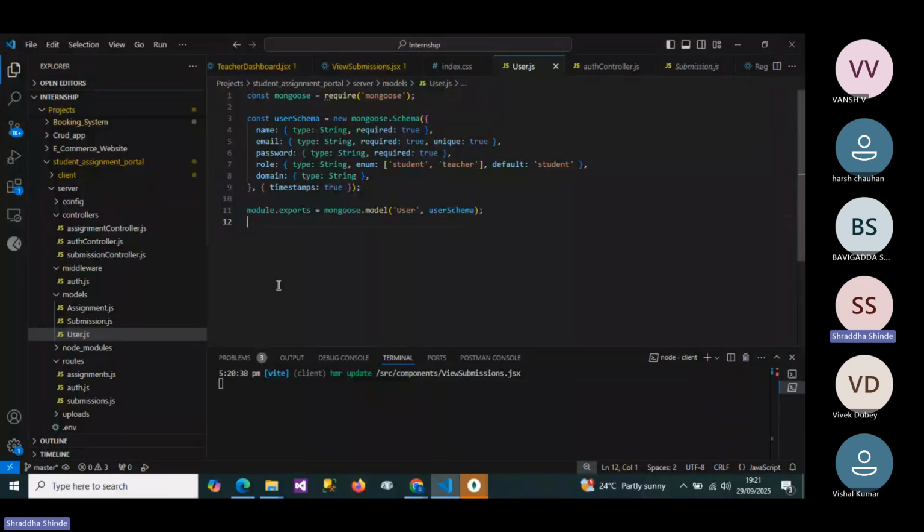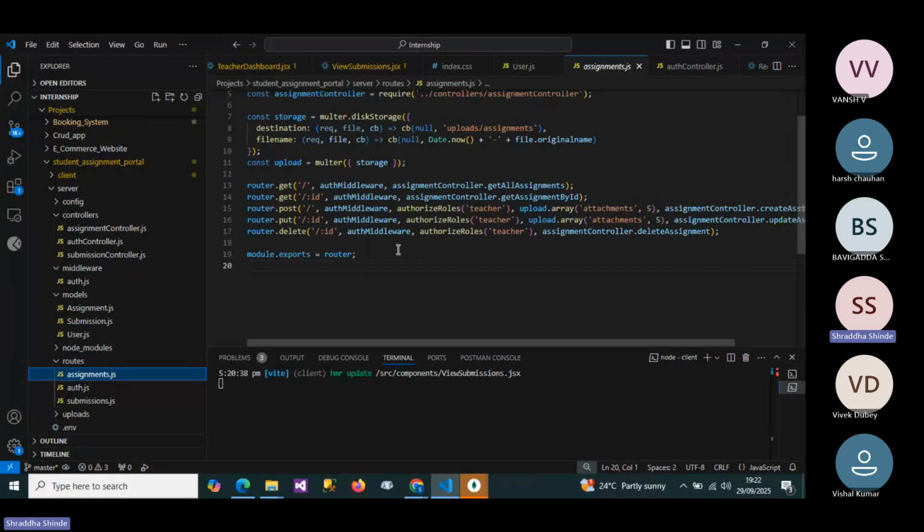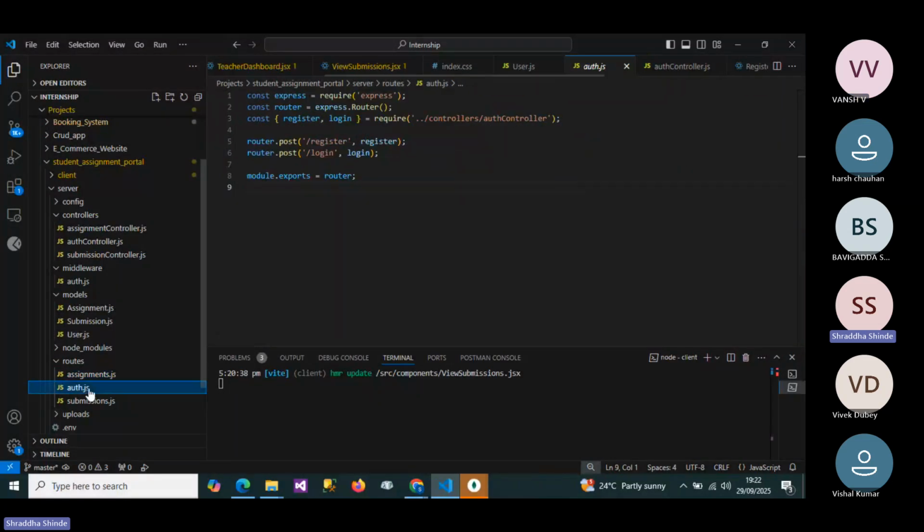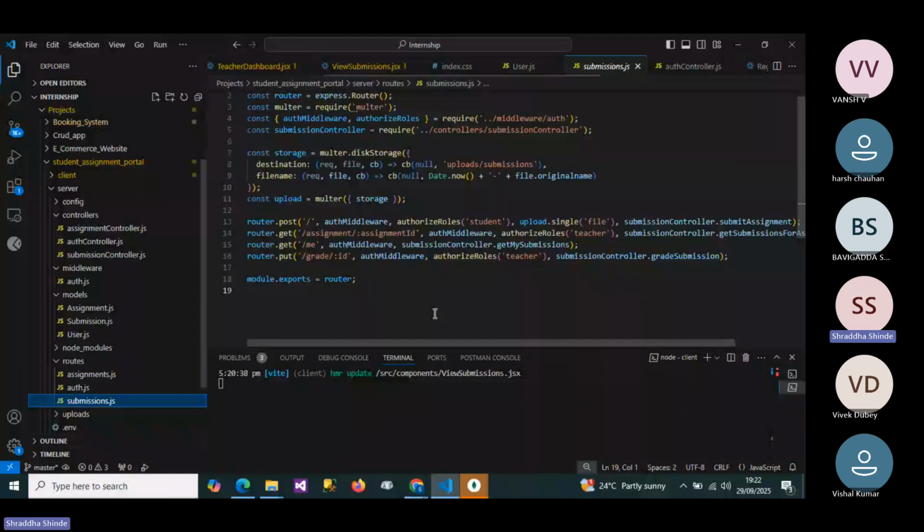And in the routes part, routes map a URL to a controller function. In assignment, this is used for creating and fetching the assignment details. We can use get, post, put, delete for CRUD operations of assignments. Then the auth part is for login and register, and submission is for submitting and fetching the details about assignments. That's it.